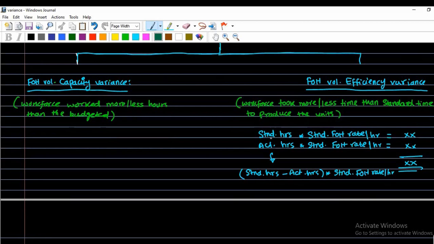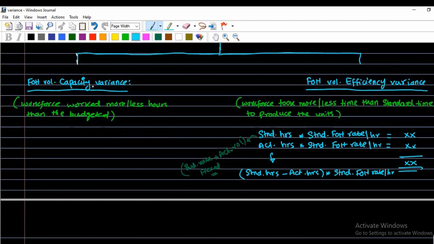What does standard hours mean? Standard hours means the budgeted rate per unit, multiplied with what? Multiplied with the actual volume. Here, standard does not mean the original budget. Standard means the flexed one. Flexed means the rate will be budget, but the volume will be the actual volume. Here standard means the flexed hours, not the original budgeted hours.